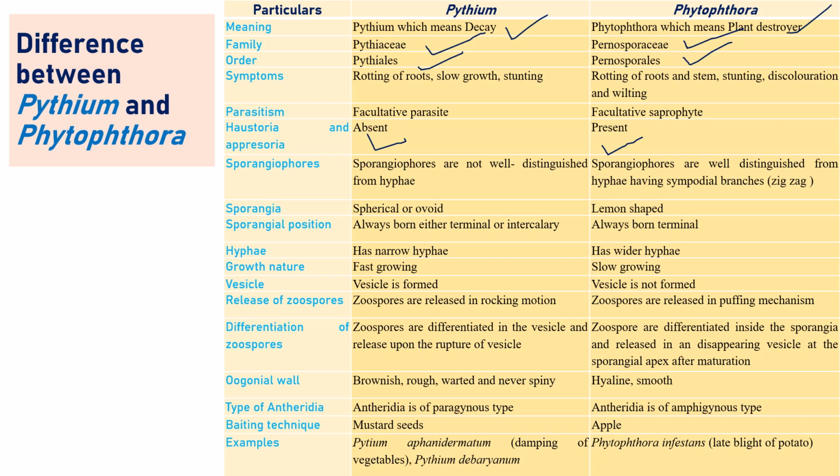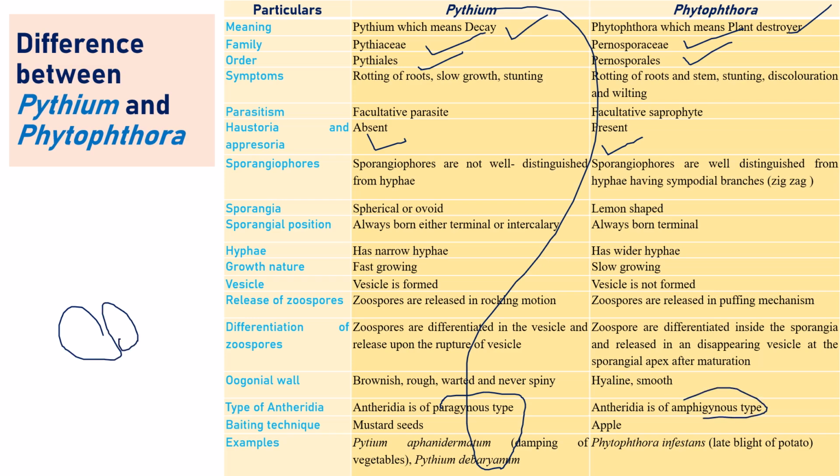For example, if you see the type of Antheridia, we have discussed that in Pythium the Antheridium is paragynous, where male and female sides lie side by side. When it comes to the amphigynous type of Antheridium, this is Phytophthora, where the male lies around the female. That is specially observed in Phytophthora. So in exams, they will ask anyway, like amphigynous type of Antheridium is observed in.